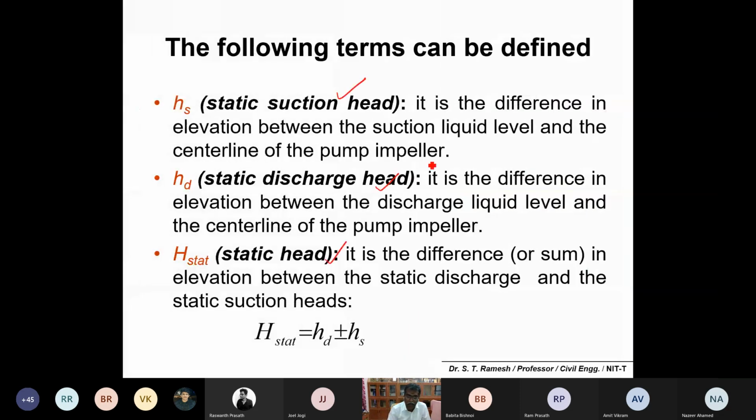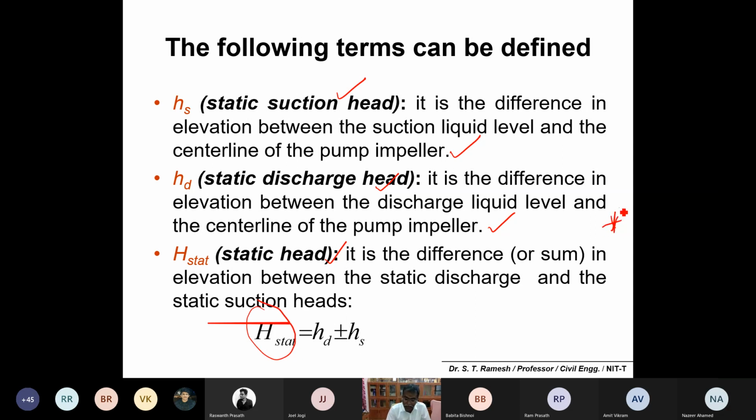Static suction head is the difference in elevation between the suction liquid level and the center line of the pump impeller. Static discharge head is the difference in elevation between the discharge liquid level and the center line of the pump impeller. If you add these two, delivery plus suction, you get the total head, which is called the static head.